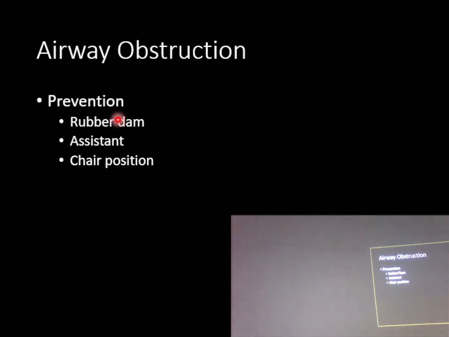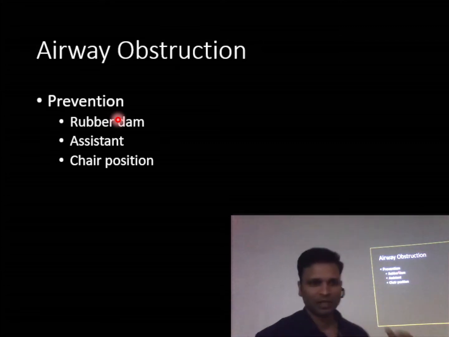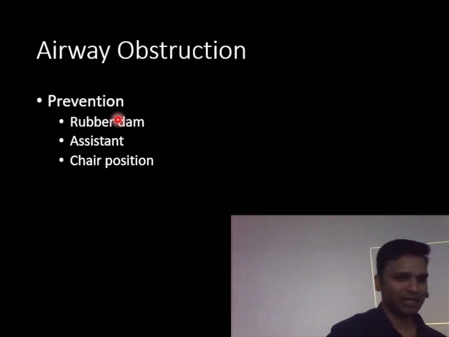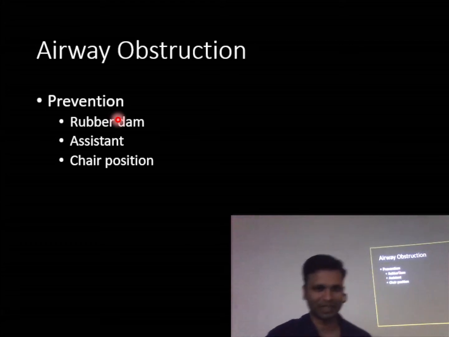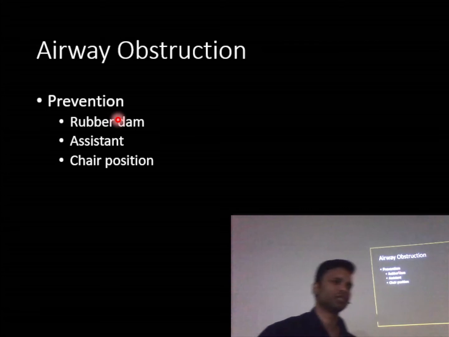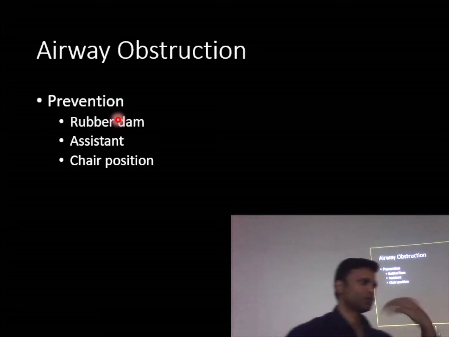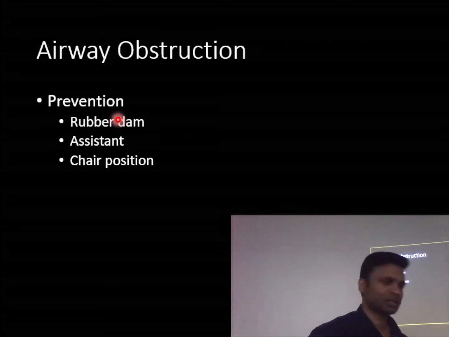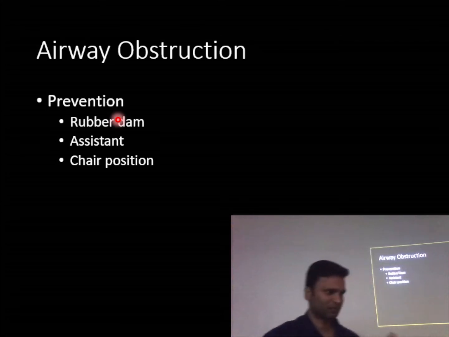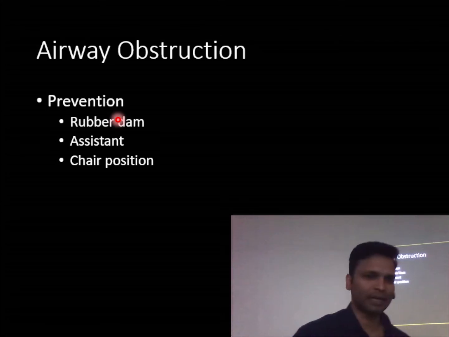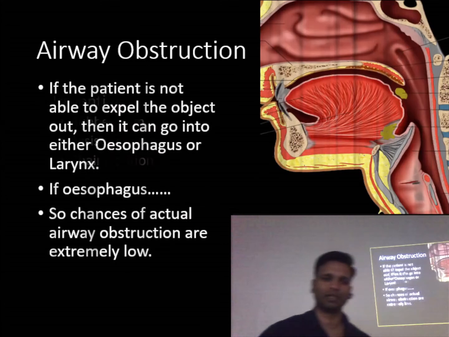If the patient is like this, it will come out, right? So use gravity to your advantage, which we have already seen in syncope, right? And chair position: if the patient is totally supine, it is easier for the foreign body to go into the throat. If the patient is semi-supine or upright, it will be difficult for the foreign body to go directly into the throat, right? So chair position is also important.